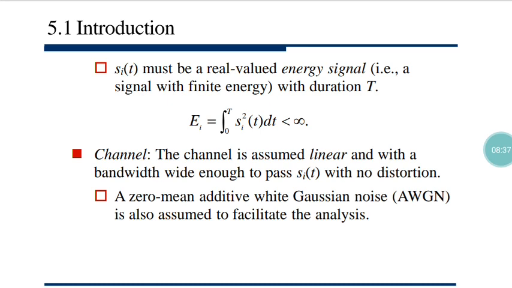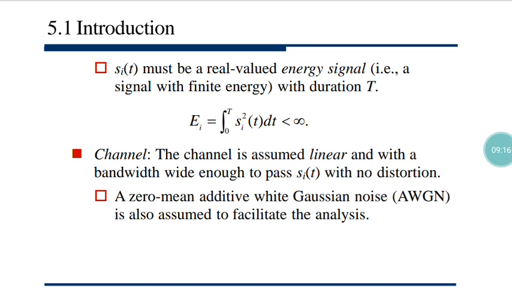And the other way, while current passes through a linear device, the behavior shown by the device is quite different from when the current passes through a non-linear device. For example, if the current is passing through a resistive network, the behavior is quite different from when it passes through a capacitive or inductive network. So here in communication engineering, the channel must be linear in nature, with a bandwidth wide enough to pass s_i(t) with no distortion.